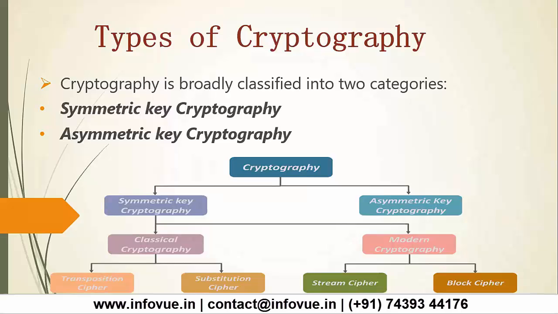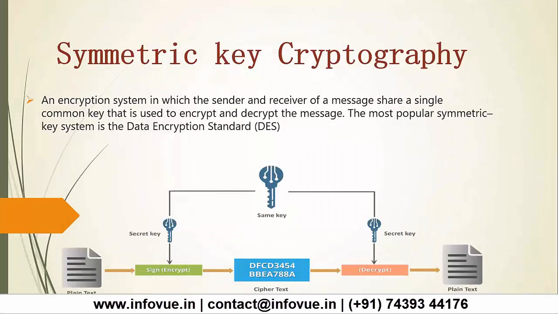So cryptography is broadly divided into two types, whereas symmetric key cryptography is again divided into two types, which is classical cryptography and modern cryptography. Then again, classical cryptography is divided into two types: transposition cipher and substitution cipher. These two are techniques of classical cryptography, and then coming to modern cryptography, it's divided into two types: stream cipher and block cipher. So mainly we are talking about the broadly divided two types of cryptography.